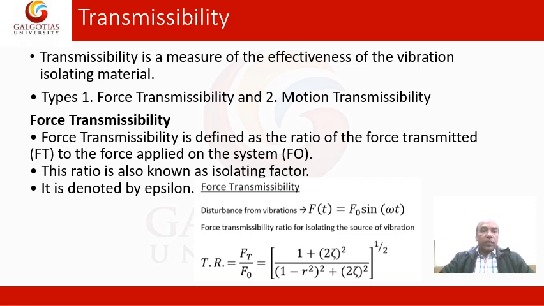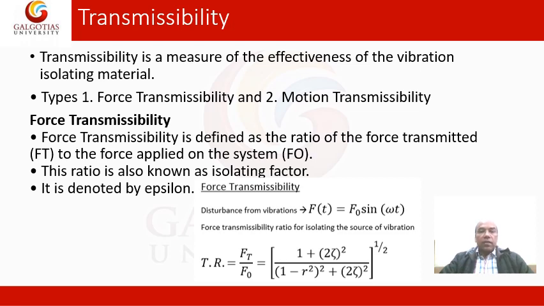So with the measurement of transmissibility, we understand how the vibration is transmitted from one to another, and what measures we can take to reduce the transmissibility of vibration. In that way we define transmissibility.